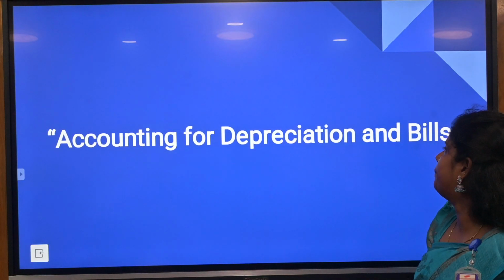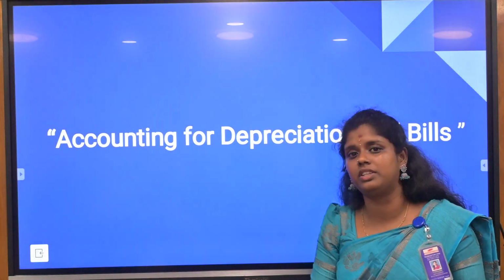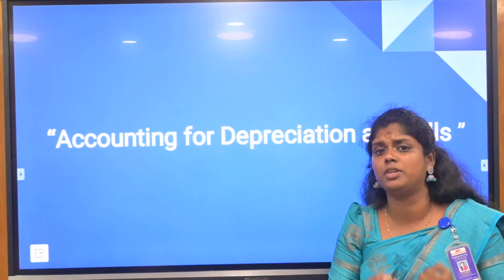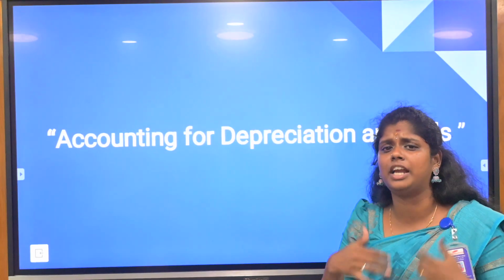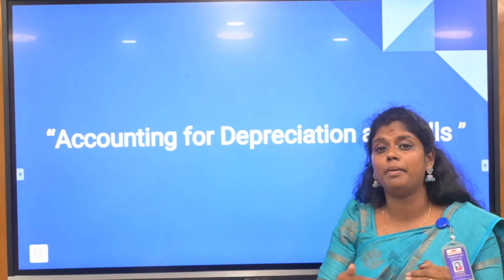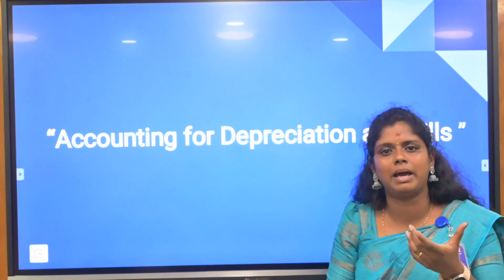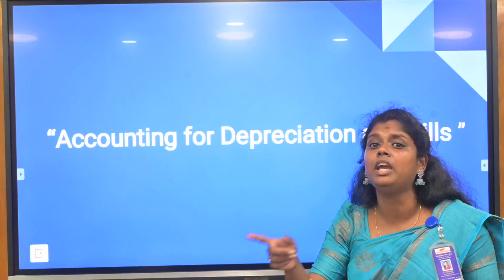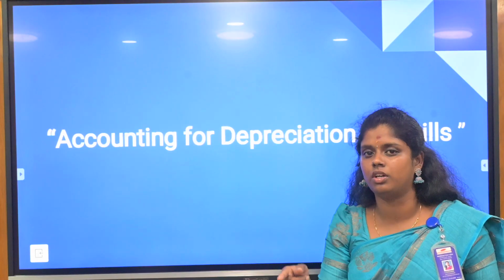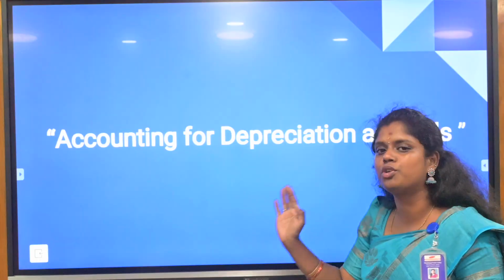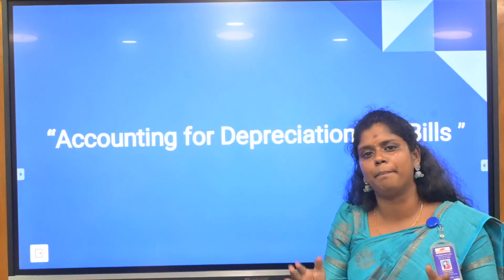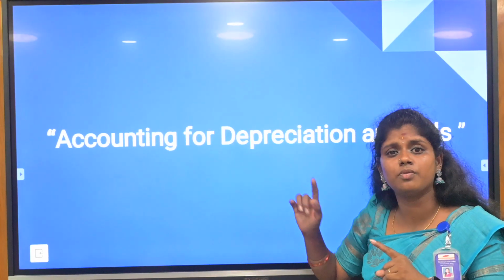Accounting for depreciation and bills will be unit 3. You are going to deal with all the depreciation, for example when you purchase a machine or anything related to your asset. There will be a depreciation. For example, if you buy a mobile phone, you will not get the same price when you exchange it in the future. Same like that, companies, firms, or partnership companies face the same problem, so depreciation is very important.